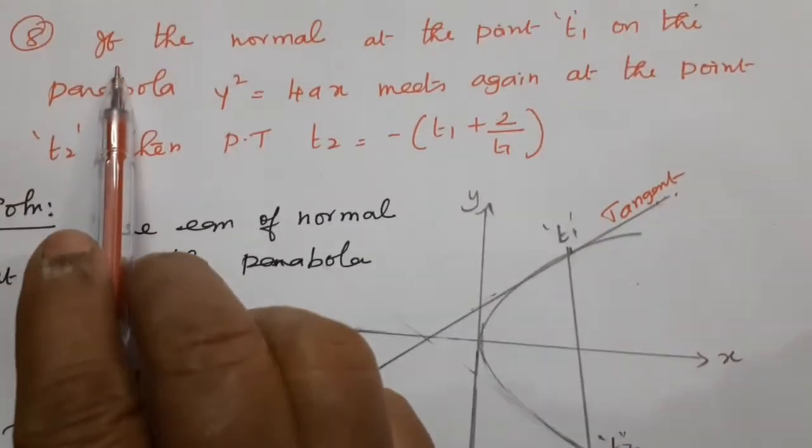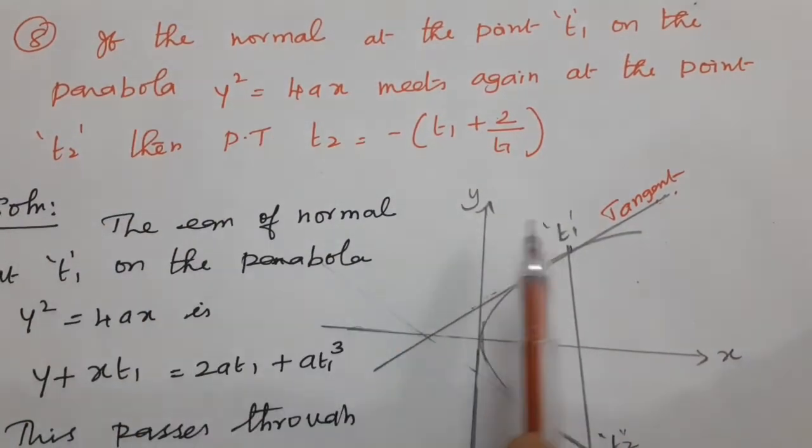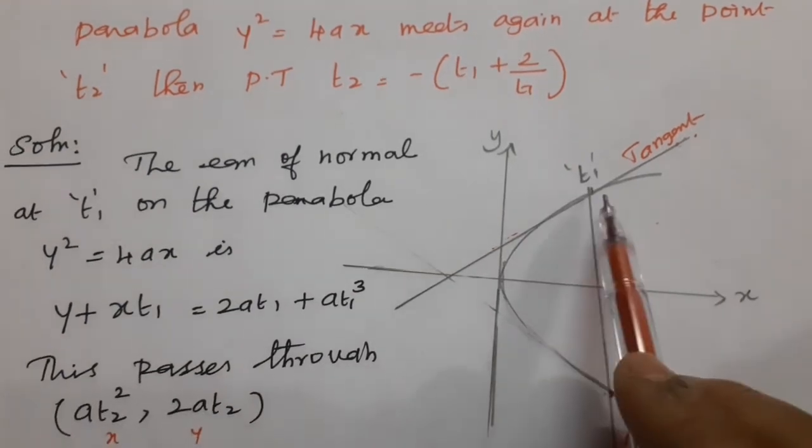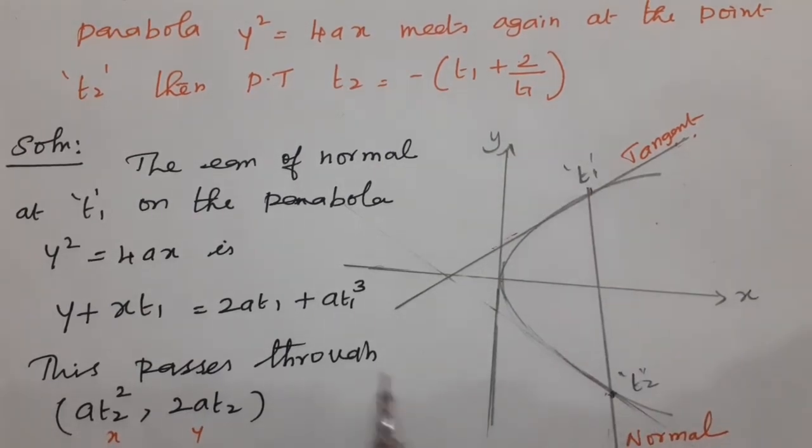What are we going to prove in the question? If the normal at the point t1 on the parabola y square equal to 4x meets again at the point t2, the normal meets again at the point t2, means what?